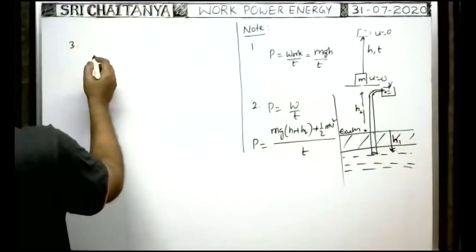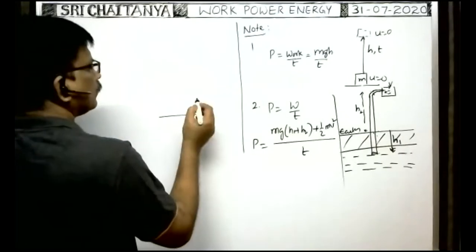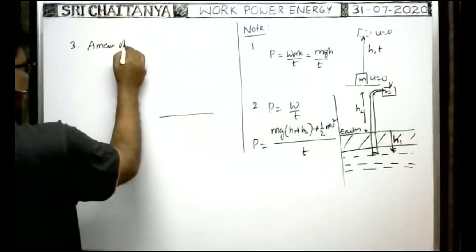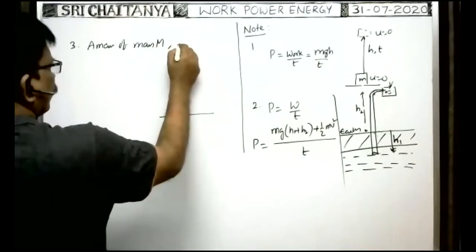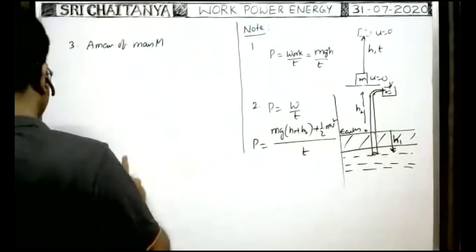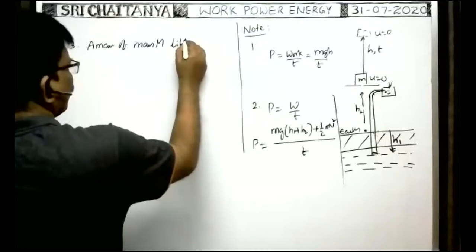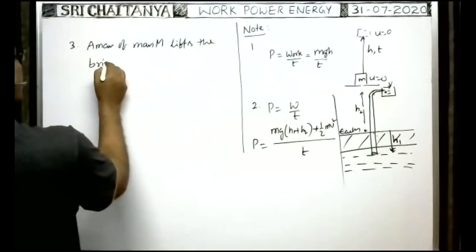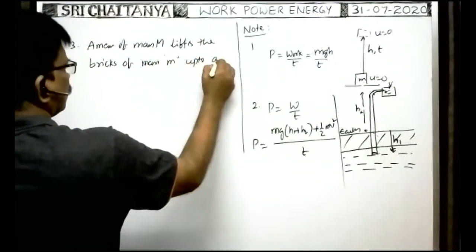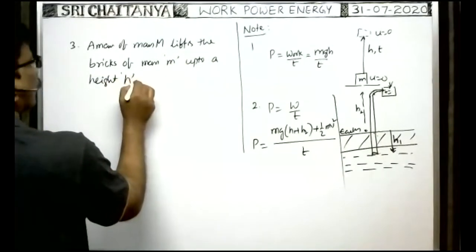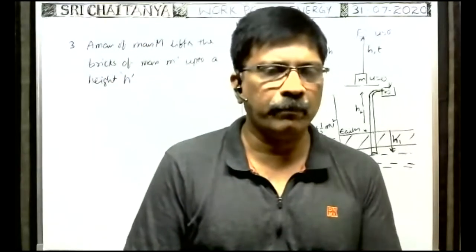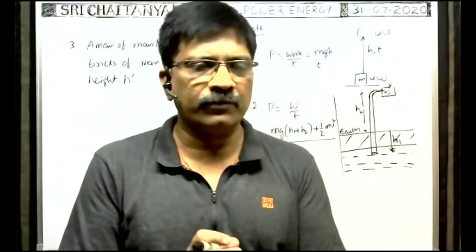Third one. Next note point. A man of mass capital M lifts the bricks of mass small m up to a height small h. What is the efficiency of the man?